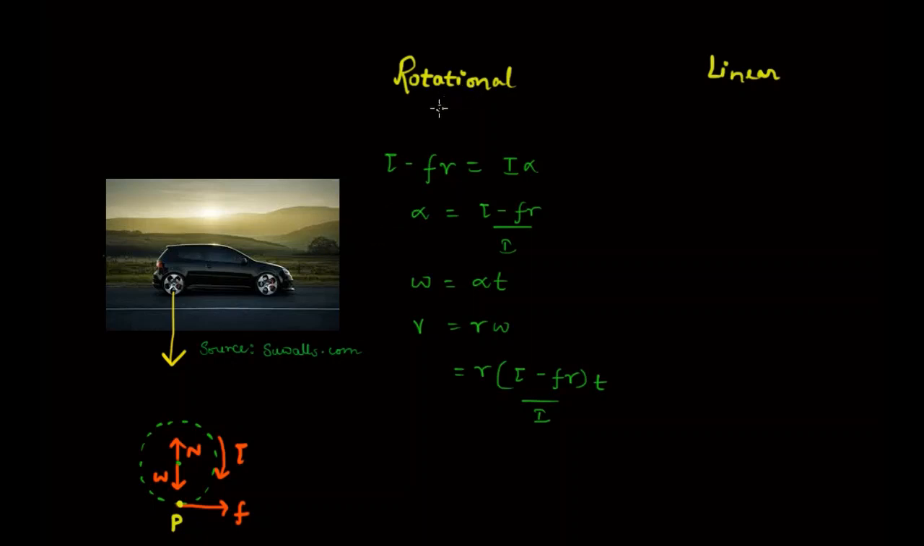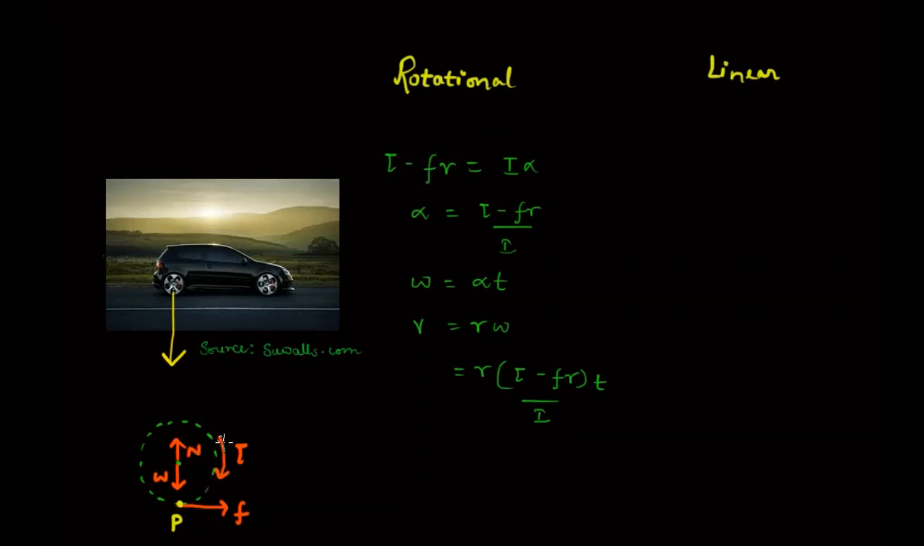In rotational mechanics, what is the equivalent of Newton's second law? In linear motion, we know Newton's second law says that force is equal to mass into acceleration. In rotational mechanics, the equivalent equation is torque is equal to moment of inertia times angular acceleration. So torque is the equivalent of force, moment of inertia is the equivalent of mass, and angular acceleration is the equivalent of linear acceleration. So torque is equal to I alpha, analogous to force is equal to mass into acceleration. So what is the net torque which is acting on the wheel?